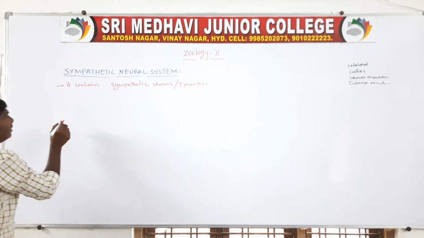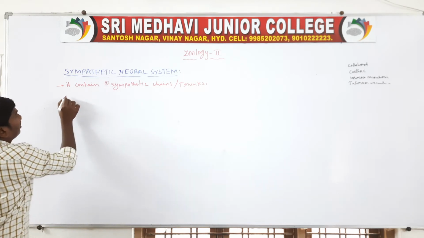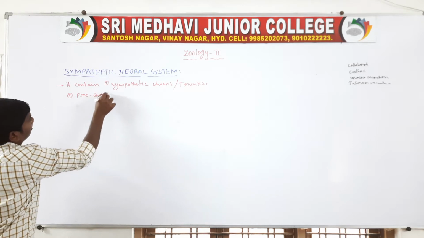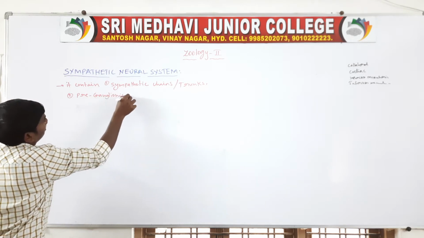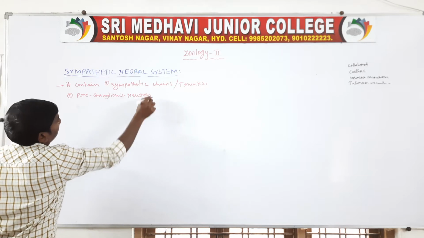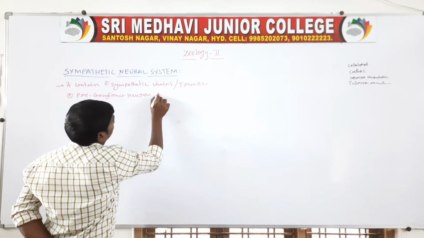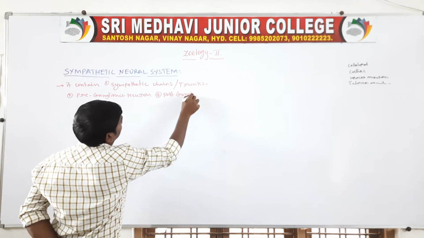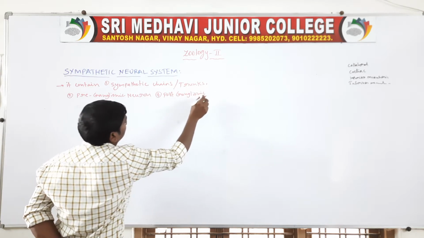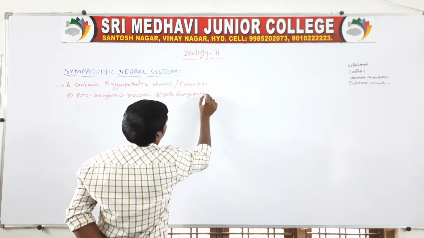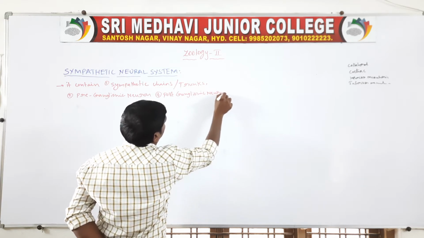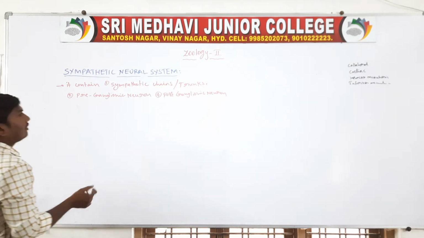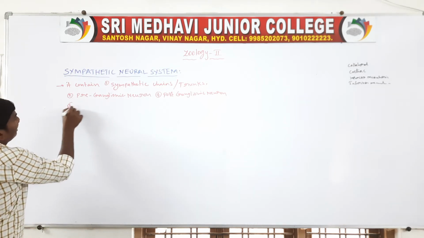Next one, preganglionic neuron. Fourth one, postganglionic neuron. Fifth one, collateral ganglia.